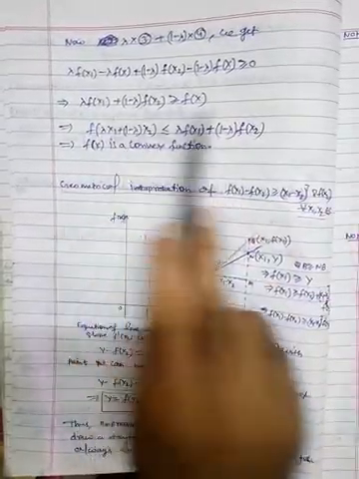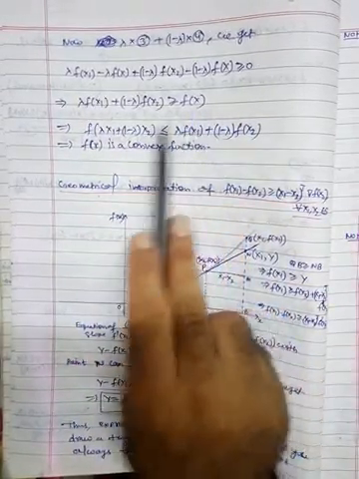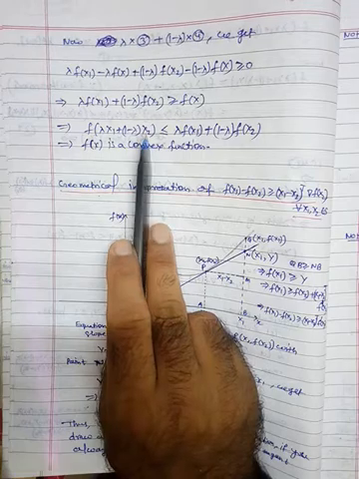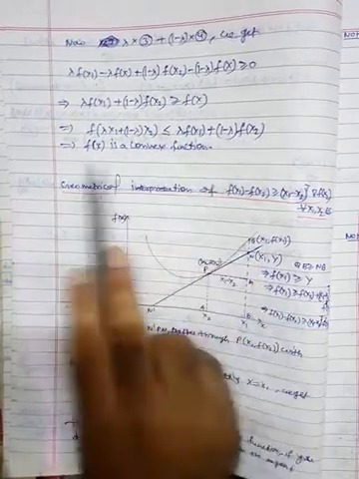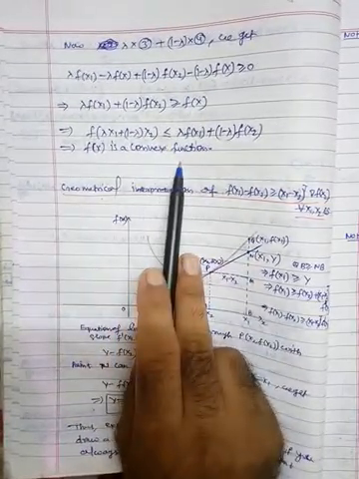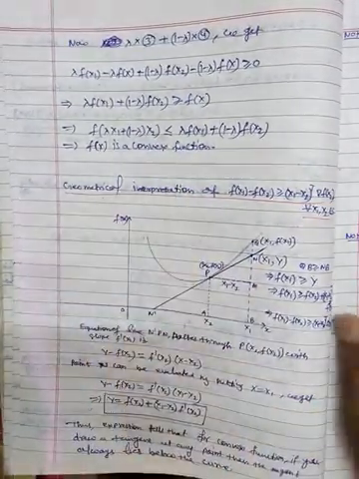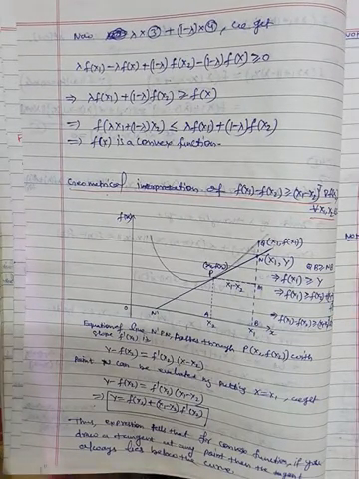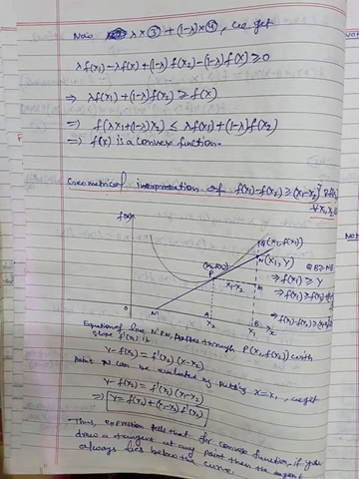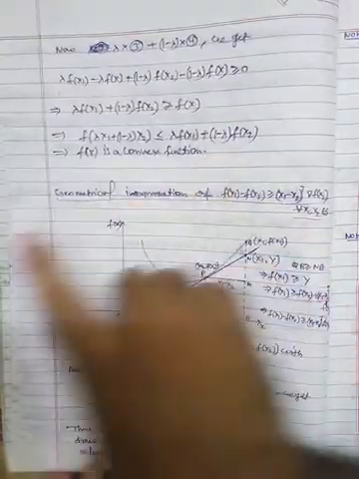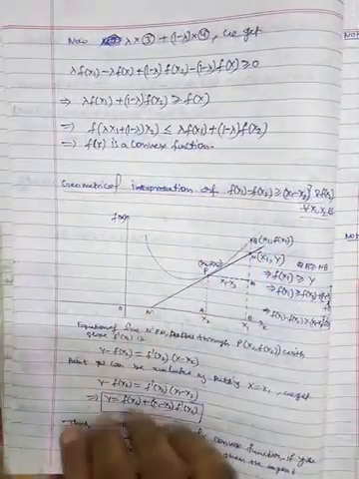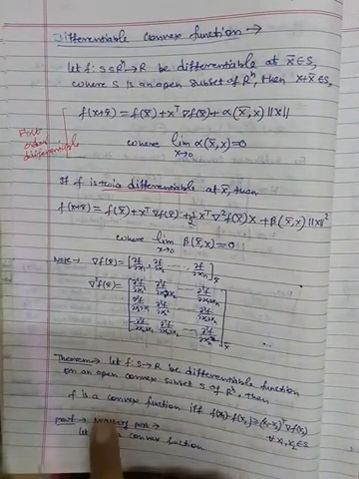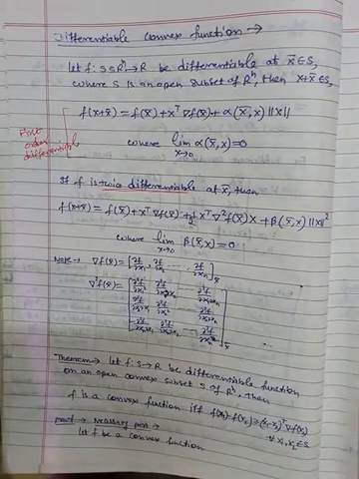Simplify this calculation, we get this. So this is nothing but, what is x? x is basically lambda x1 plus 1 minus lambda of x2. Just replace this value here, so we get this condition, which is nothing but the condition of convexity. So if your function is differentiable, then convexity implies this condition, and this condition implies convexity.